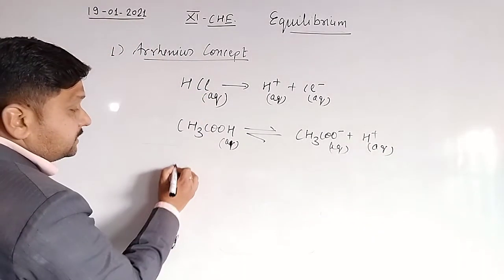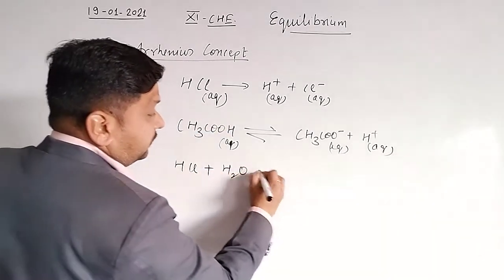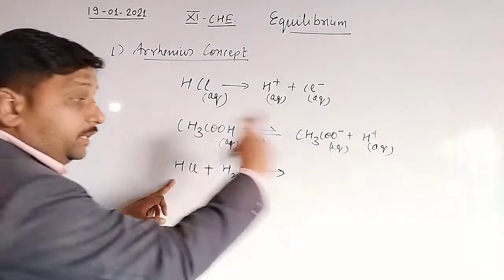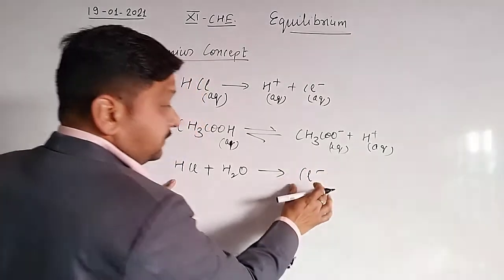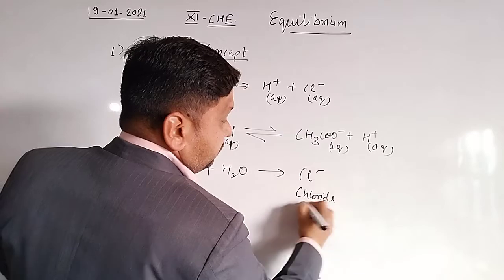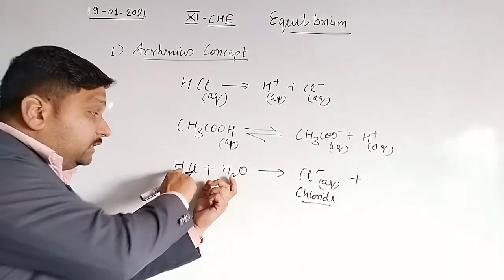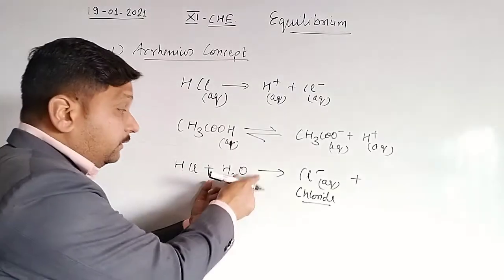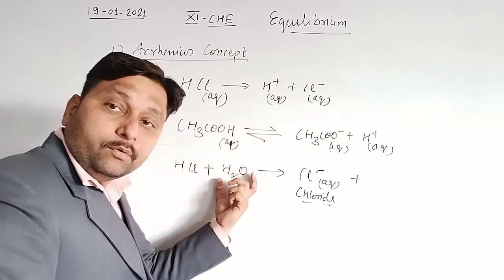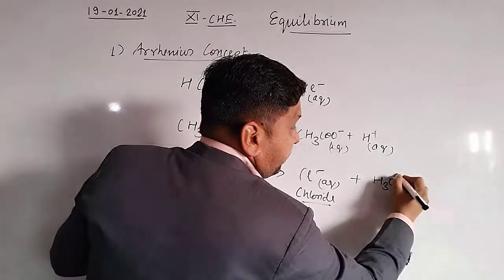See, this is HCl. HCl when dissolved in water will convert into Cl negative, that is the chloride ion. Clear? Aqueous condition. With this, hydrogen will be added to the water molecule and convert into hydronium ion.